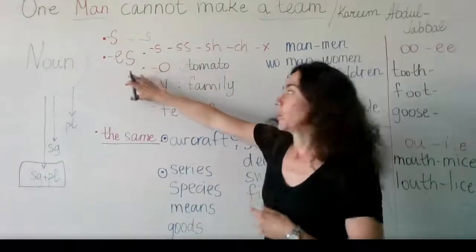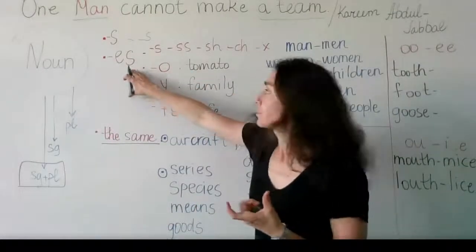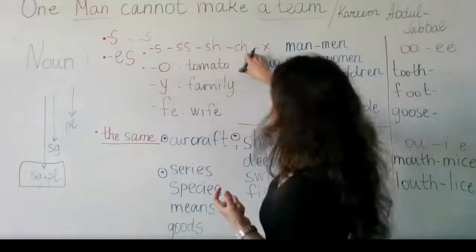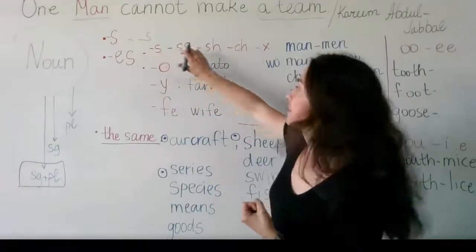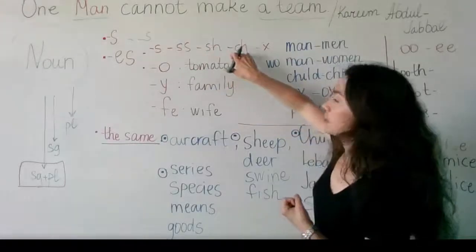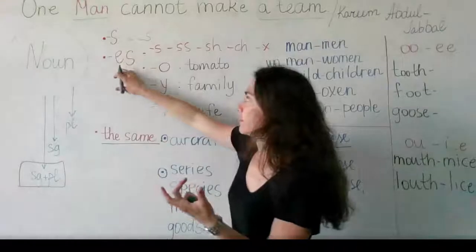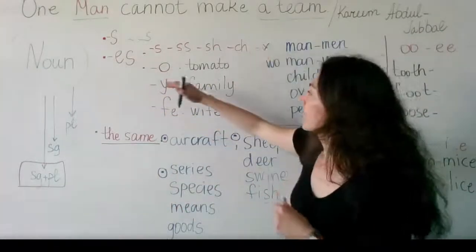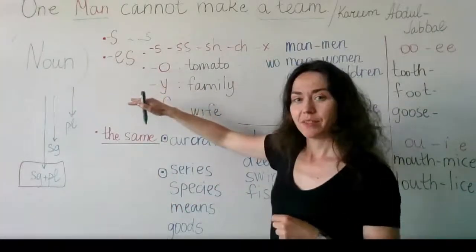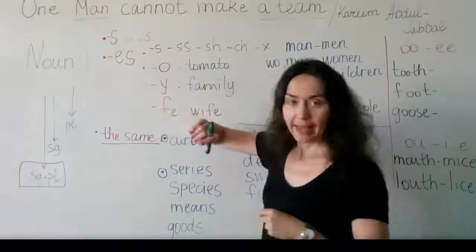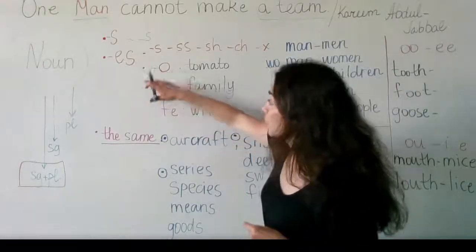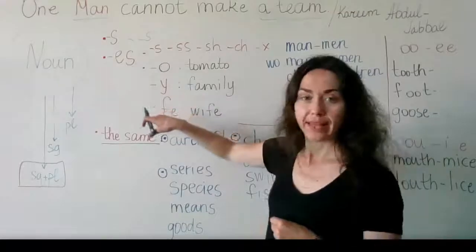Then we have another rule. We add es ending. We've talked about the words which end in s, double s, sh, ch, and x. You add always es. For example, a box, boxes. Then sometimes you have to add es ending when you have words which end in these letters.